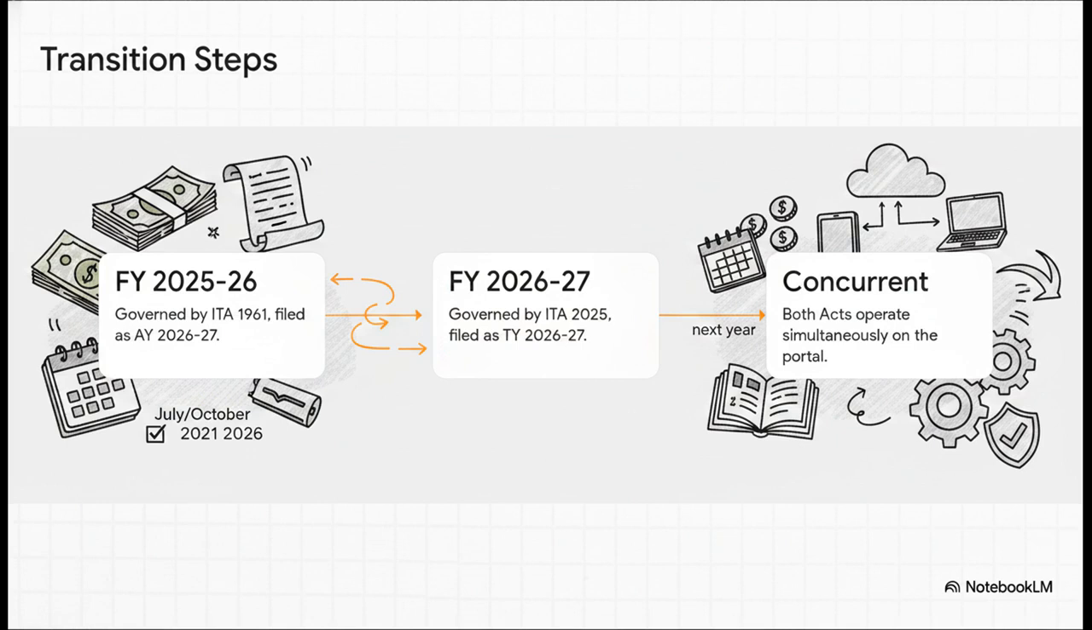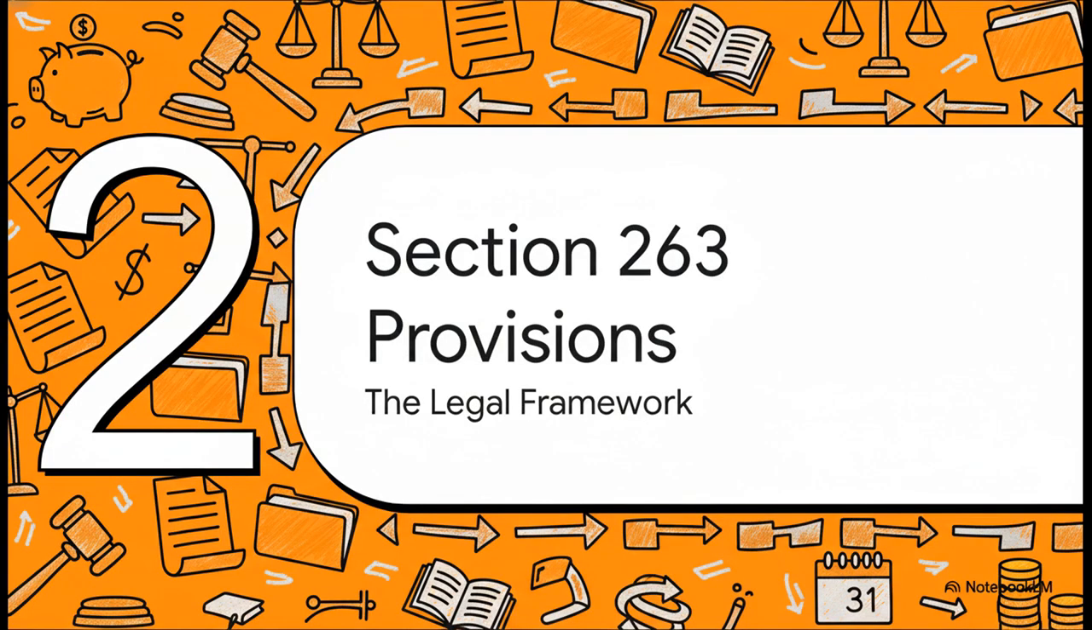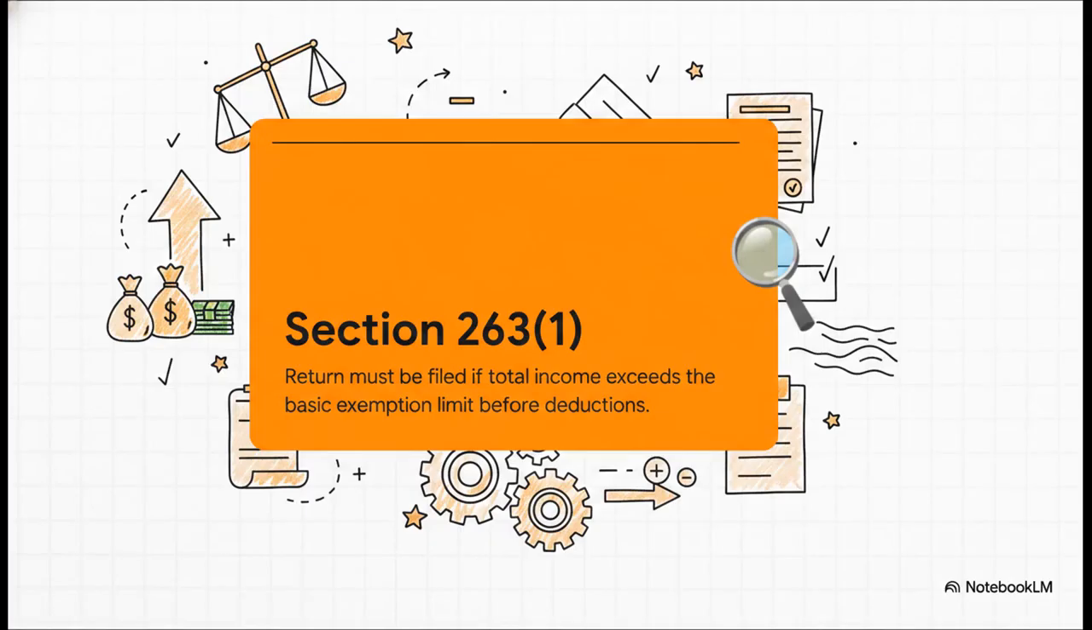And step 3, please don't worry about the technology side of things. The CBDT FAQs have confirmed that the e-filing portal is going to seamlessly run both acts concurrently, so there's absolutely no double filing required. Moving right along to Section 2, Section 263, Legal Provisions. So, Section 263(1) of the Income Tax Act 2025 is basically the direct replacement for our old friend Section 139(1).